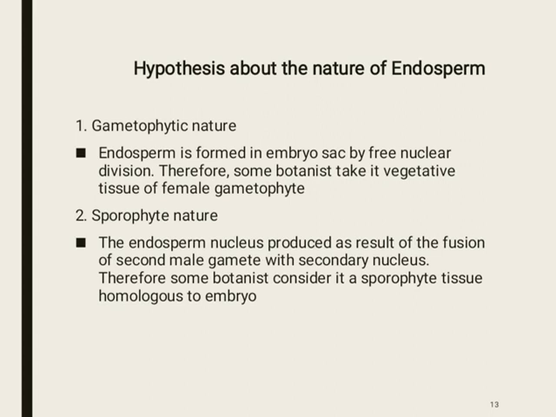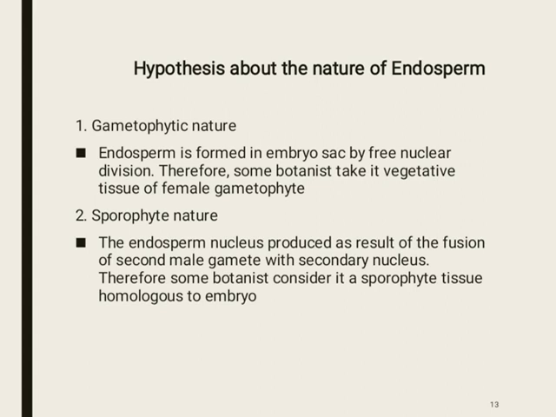Endosperm is formed in the embryo sac by free nuclear division. Therefore, some botanists take it as vegetative tissue of the female gametophyte. But this hypothesis is not accepted because it develops as a new structure after triple fusion.